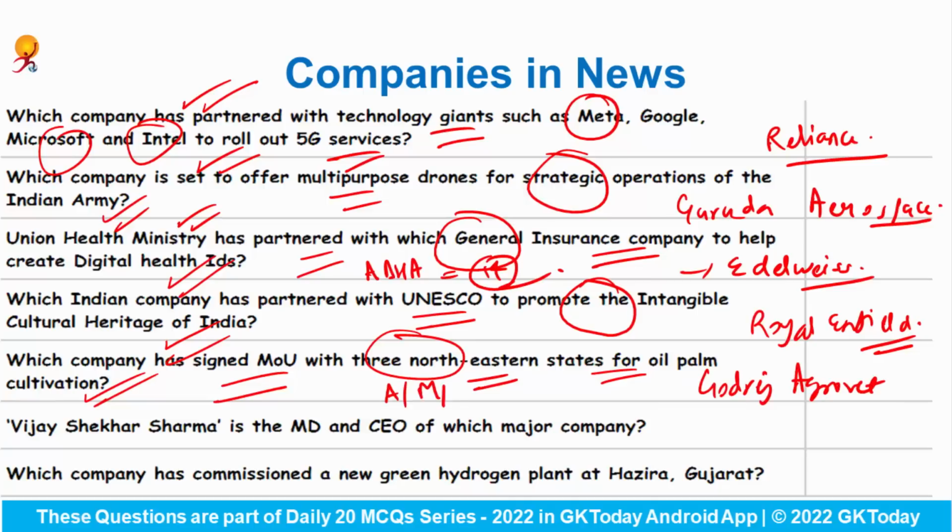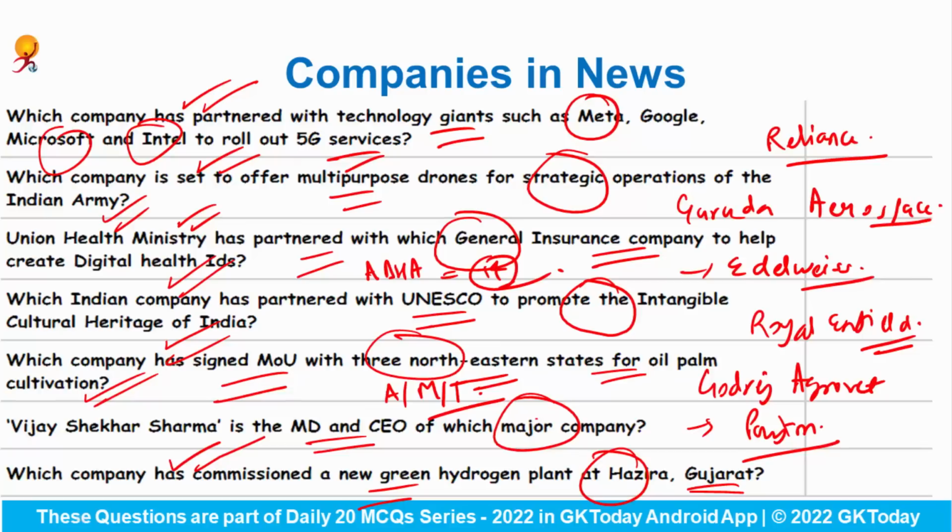Assam, Manipur and Tripura. Vijay Shekhar Sharma is the MD and CEO of which major company? So he is the MD and CEO of Paytm. And why was he in the news? Because recently he has been reappointed for this post. Which company has commissioned a new green hydrogen plant at Hazira in the state of Gujarat? Answer would be Larsen & Toubro.